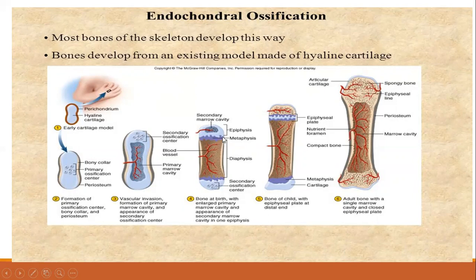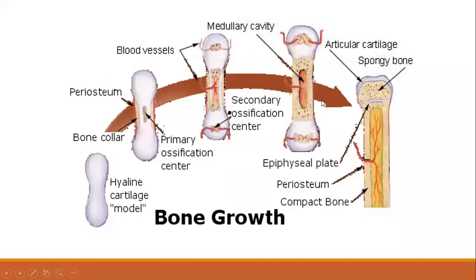Epiphysis and diaphysis are separated by the epiphyseal growth plate, which causes a linear increase in the length of the bones, and this stops after puberty. The width increases by periosteal tissue. Periosteal tissues bring in osteogenic cells and increase the width of the developing bones.